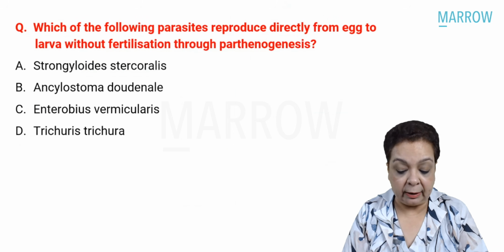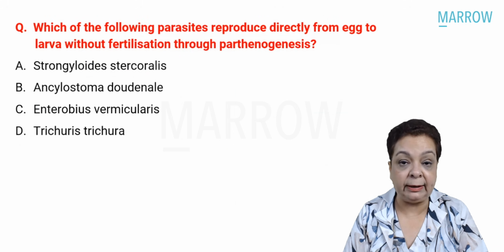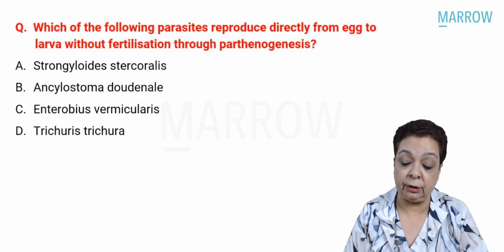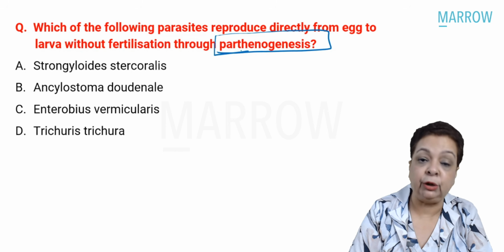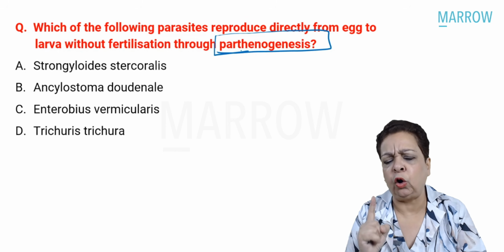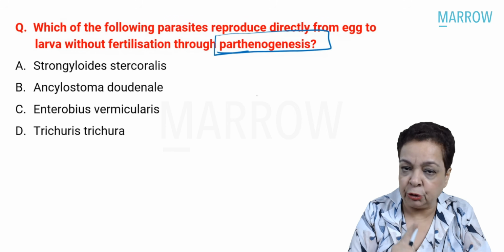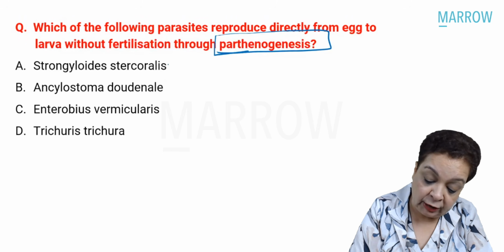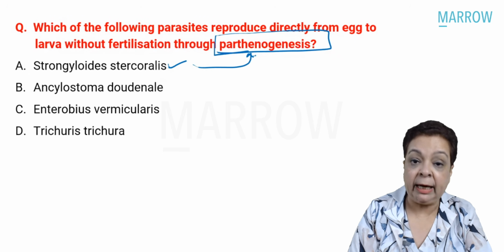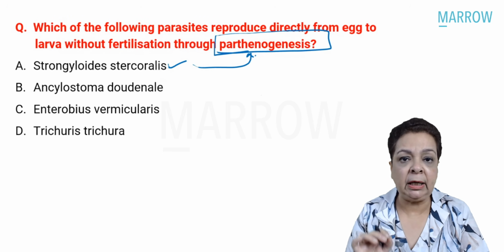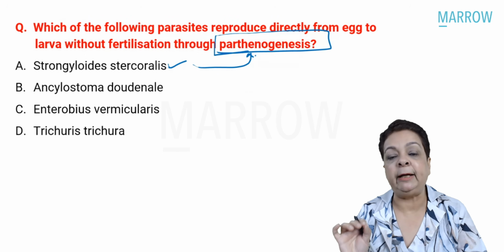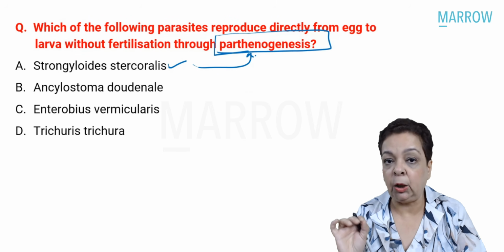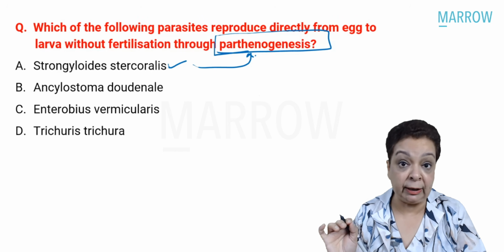Which of the following parasites reproduces directly from egg to larva without fertilization through parthenogenesis? Right. So here we are being asked which is the parthenogenic parasite, and in the whole of the pathogenic parasites, we have only Strongyloides, where the female worm is able to lay eggs without getting fertilized by the male worm. That is called parthenogenesis.